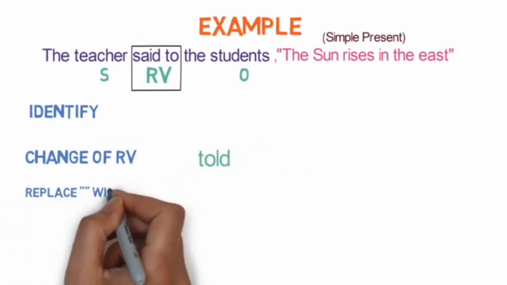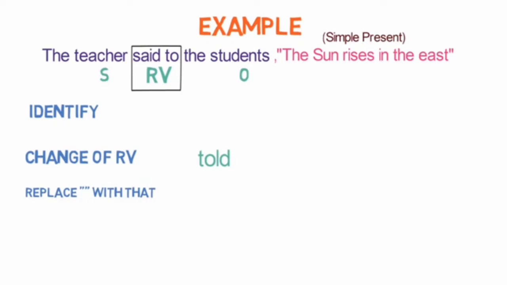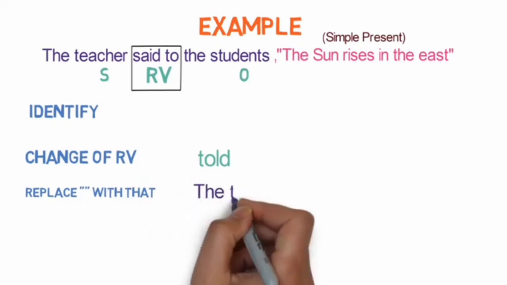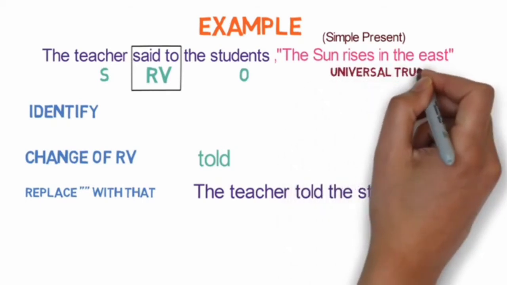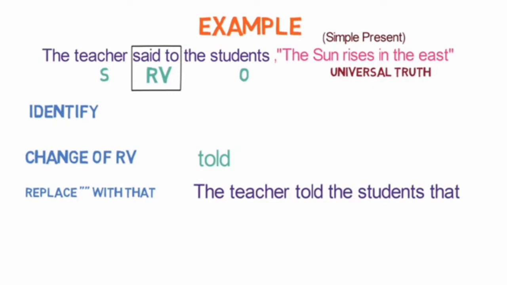Third step is to replace inverted comma with that. So the sentence will become like this: The teacher told the student that. Fourth step is change of pronoun. Here it won't come in picture as there is no pronoun. Now the fifth step is change of tense. Here the tense is in simple present, but the sentence the sun rises in the east is a universal truth. So there will not be any change in tense.